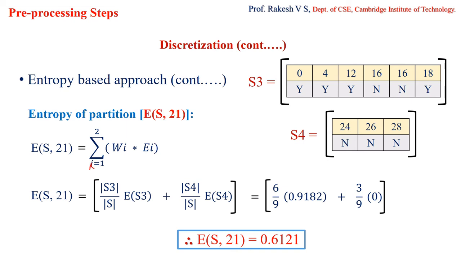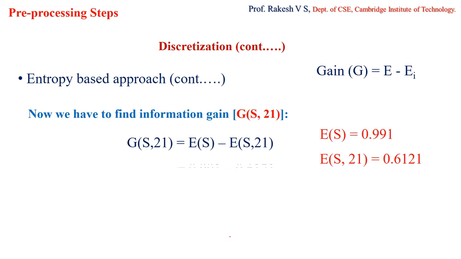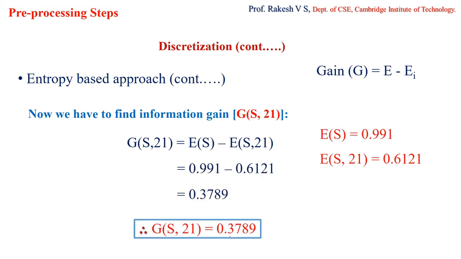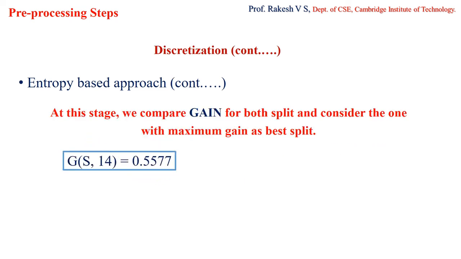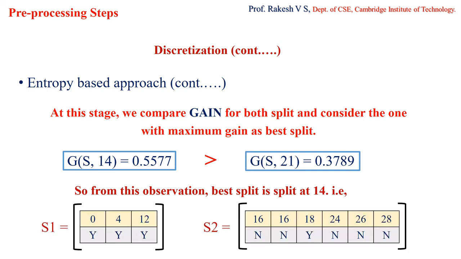Once you have this, you will calculate the information gain for the split at 21 using the same formula as before, which equals 0.3789. So now, the two splits given were 14 and 21. We have calculated the information gain for the split at 14, and also for the split at 21. Now I compare these two information gains. Split at 14 is 0.575577, split at 21 is 0.3789, so which is greater? The split at 14 is greater. Therefore, from this observation, we can tell that the best split is the split at 14.